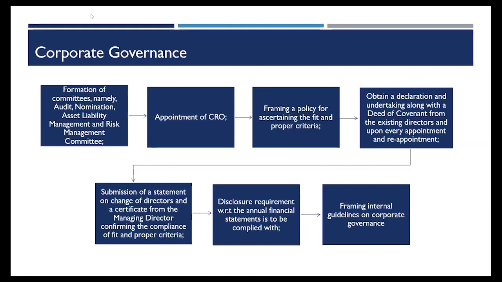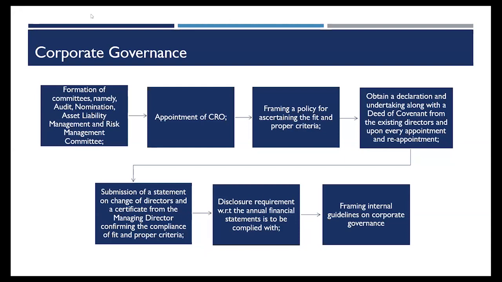There is the concept of transfer of control that we'll be dealing with. Over there also, I have to take these declarations and undertaking and submit it to the RBI and obtain the prior approval from RBI before I'm appointing a director in certain cases. So I'll discuss that just after this. I'll just complete this. There's also a requirement I have to submit a statement on change of directors and a certificate from the MD confirming the compliance of the fit and proper criteria. This has to be certified by the auditor for the last quarter.